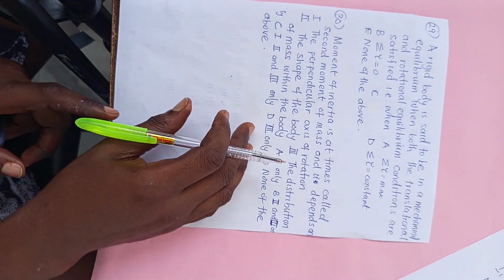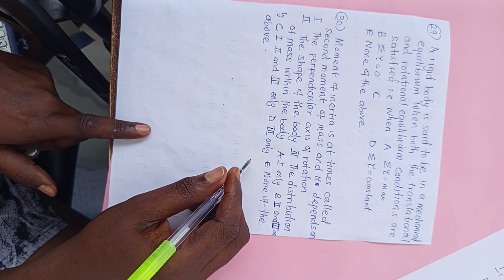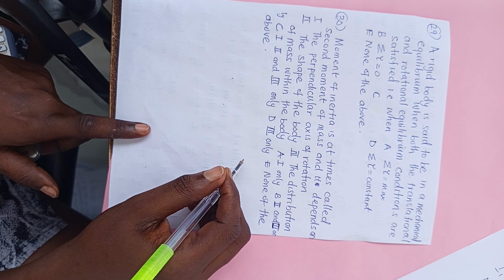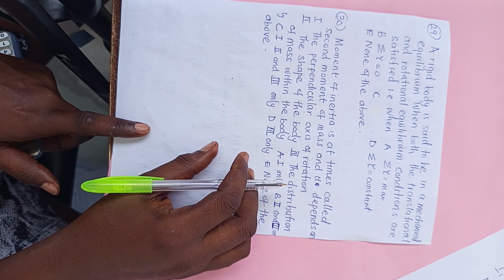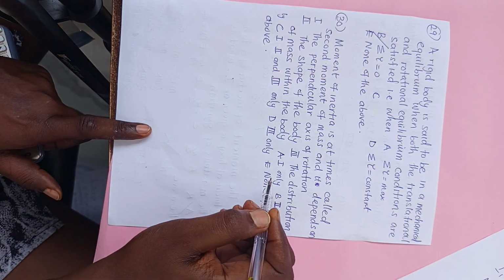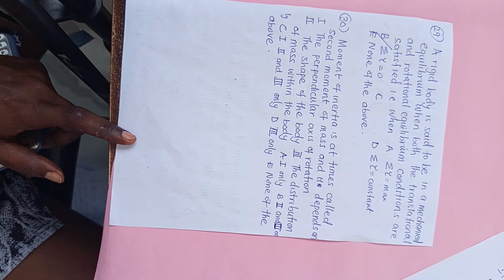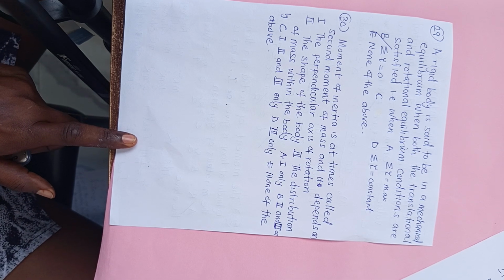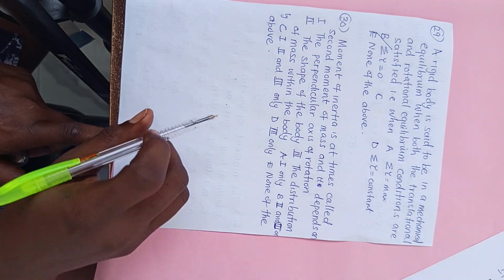So what I will do now is go to 29 immediately. A rigid body is said to be in mechanical equilibrium when both the translational and rotational equilibrium conditions are satisfied. That is when the sum of torque is equal to 0, and the sum of forces is also 0. Sum of torque is the sum of moment. Don't forget, equilibrium satisfies two major things: the sum of moment about the system is 0, and the sum of forces must also be 0. So that is the answer.